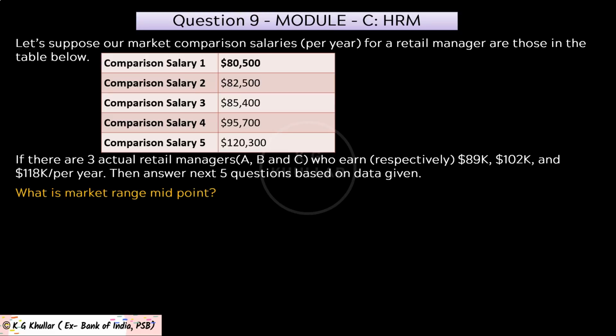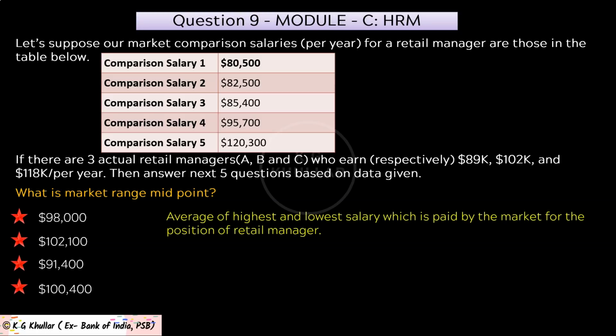And the first question of our case study is, what is the market range midpoint? And these options are given to you. Friends, the market midpoint will be the average of the highest and lowest salary which is paid by the market for the position of retail manager. And as you can see, the lowest salary given in the market is $80,500 and the highest salary given at present is $120,300. So when you average this, you get (80,500 + 120,300) divided by 2 equals $100,400. So the correct answer for the given question is option D.